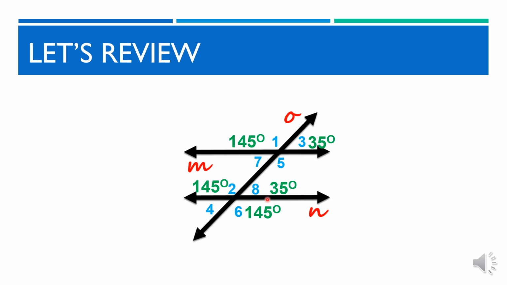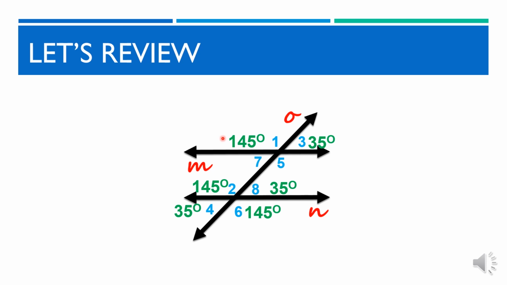Ano naman ang sukat ng ating angle 4? Mahusay, dahil ka-vertical nito ang angle 8, parehas silang 35 degrees. Ano pa ang dahilan bakit kaya ito 35 degrees? Magaling! Ka-linear pair din ito ang angle 2, kaya 35 degrees ito para makuha ang totality ng 180 degrees. Ka-supplement din ito ang angle 1 na same niya na exterior angle on same side. Kaya 35 degrees plus 145 degrees is equal to 180 degrees.